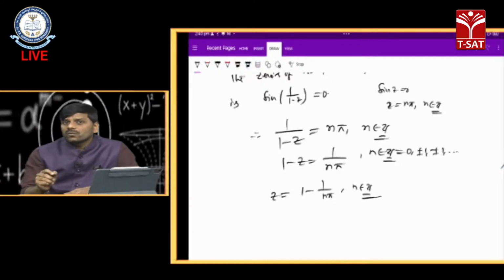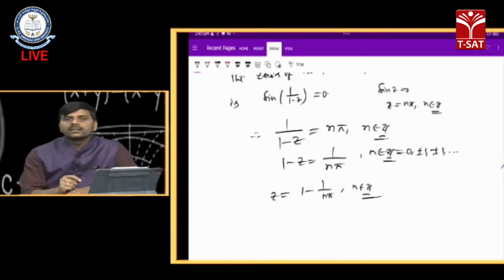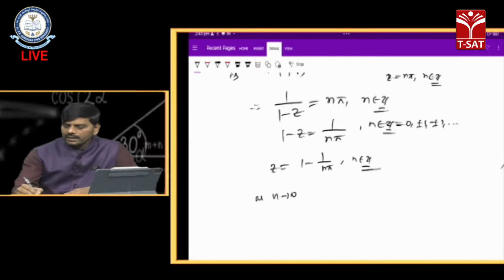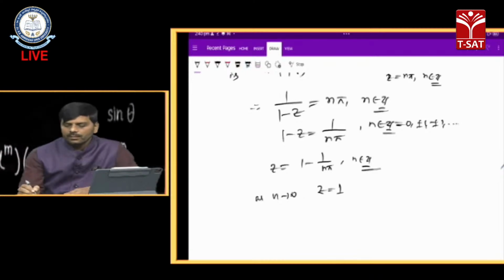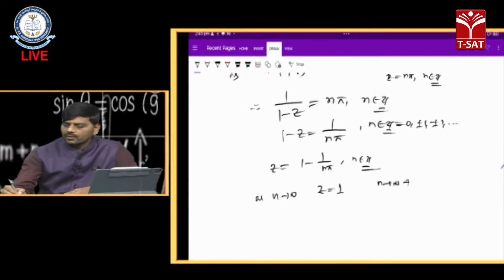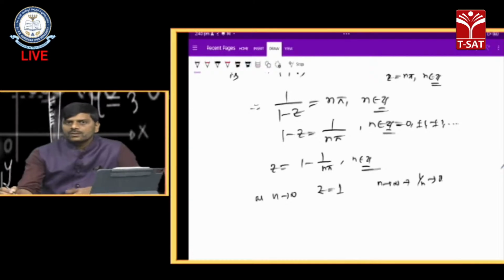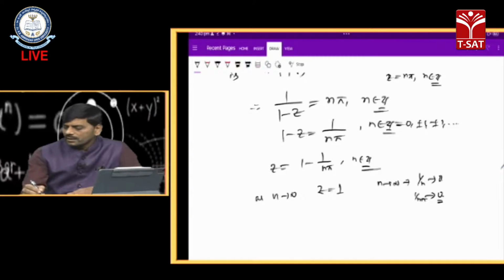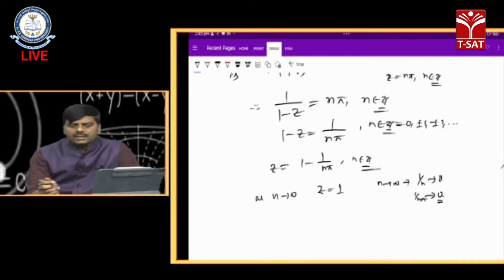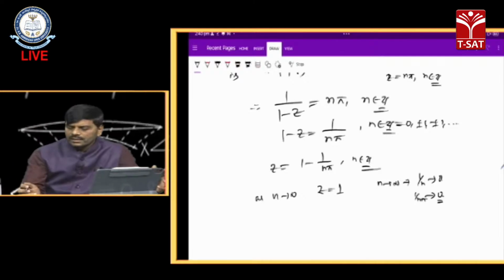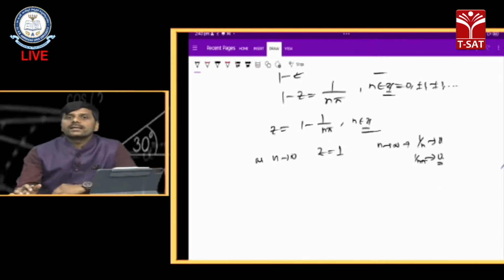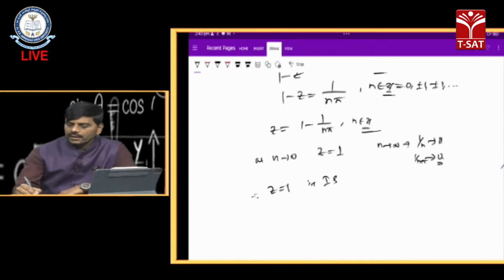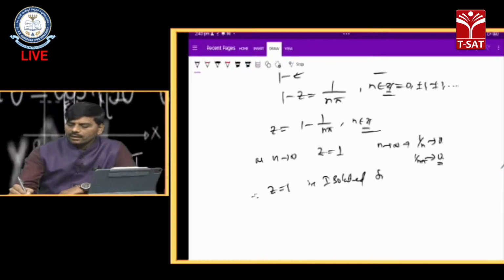Now we have to find the limiting value of these zeros. As n tends to infinity, we get z equals 1. Simple, because as n tends to infinity, 1 by n tends to 0, so automatically 1 by n pi tends to 0. So the value of 1 by n pi equals 0 here. Therefore z equals 1 is an isolated singularity.